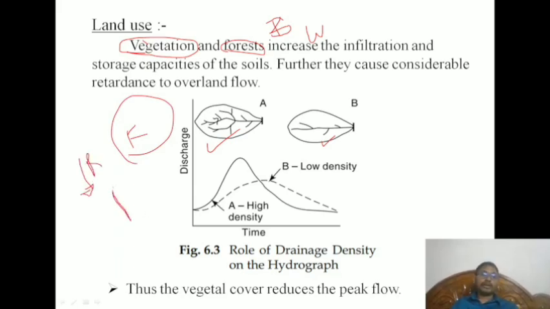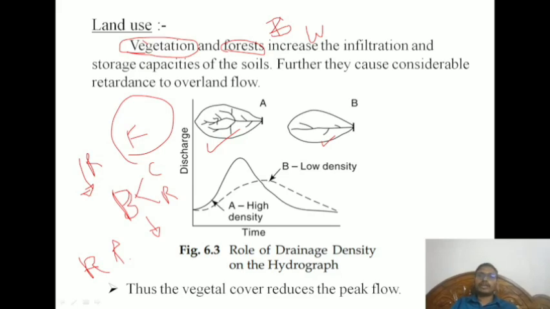If there is built up area, like commercial and residential, there we can see runoff will be very high, because the absorbing capacity of a built up area is very low, because everything is covered with structures, roads, commercial buildings, residential buildings, industrial buildings, concrete.